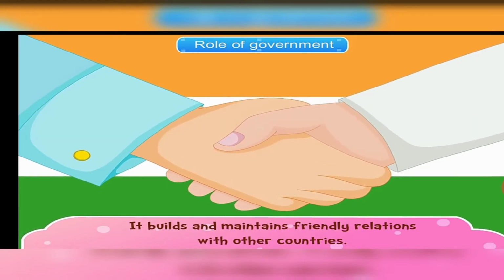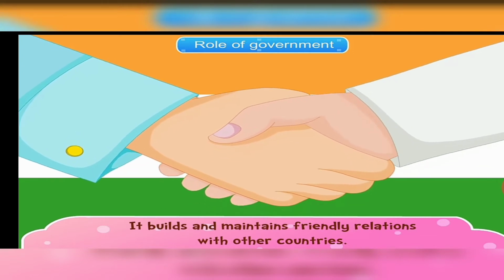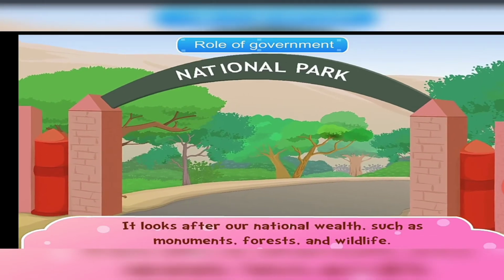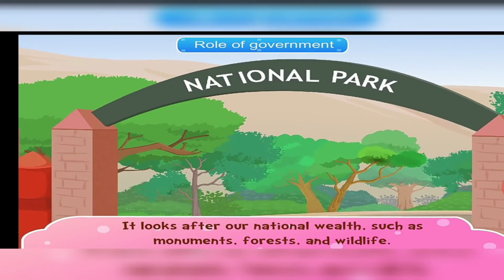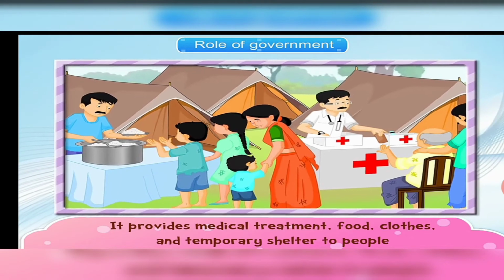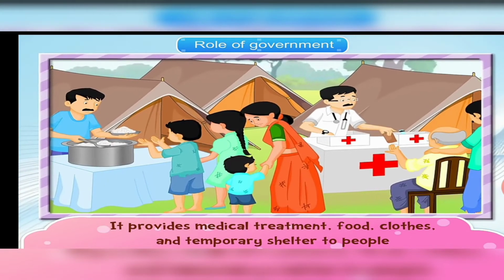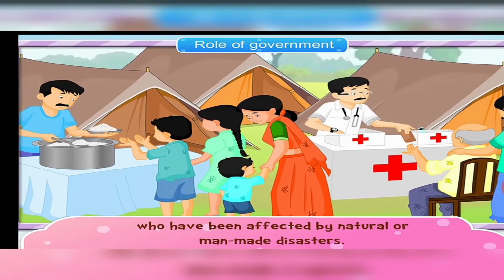It builds and maintains friendly relations with other countries. It looks after our national wealth, such as monuments, forests, and wildlife. It provides medical treatment, food, clothes, and temporary shelter to people who have been affected by natural or man-made disasters.